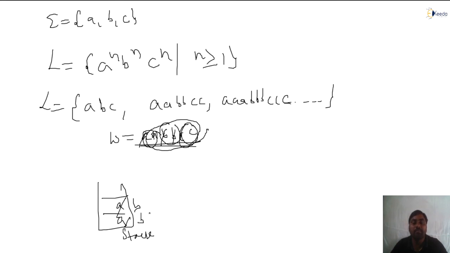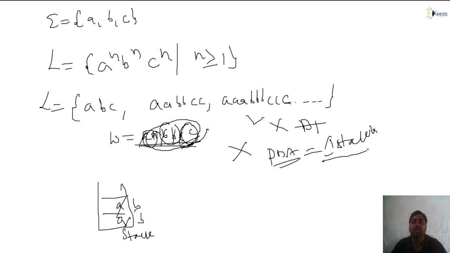Now here AB compared, the stack became empty. Can I say this string is accepted? No, because CC is also there. Now I understand this language cannot be accepted by a push down automata, since a push down automata has only one stack. With one stack you cannot construct it. So definitely I need one more stack to compare B and C. One stack is required for comparing A and B, and another stack for comparing B and C. So definitely I need two stacks to evaluate this.